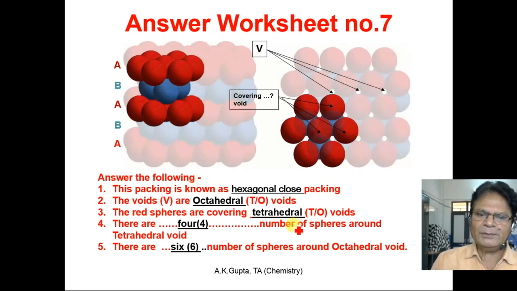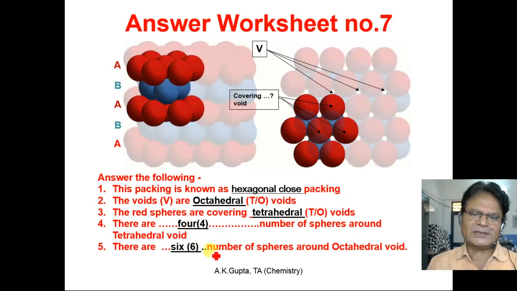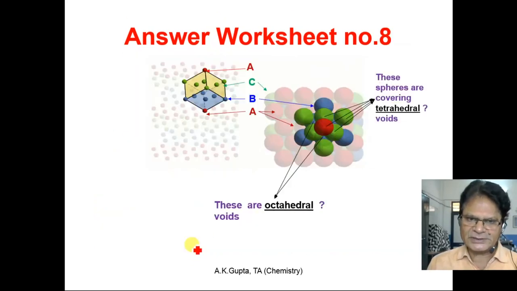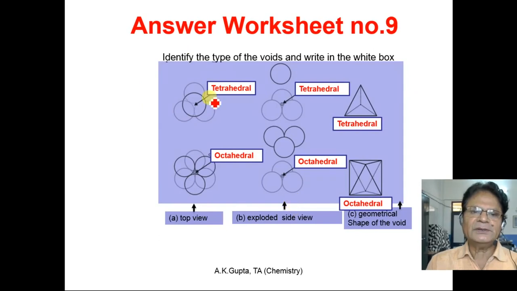There are 4 spheres around a tetrahedral void, and 6 spheres around an octahedral void. The coordination number of a tetrahedral void is 4, and the coordination number of an octahedral void is 6. These spheres are covering the tetrahedral void, and these spheres are covering the octahedral void.